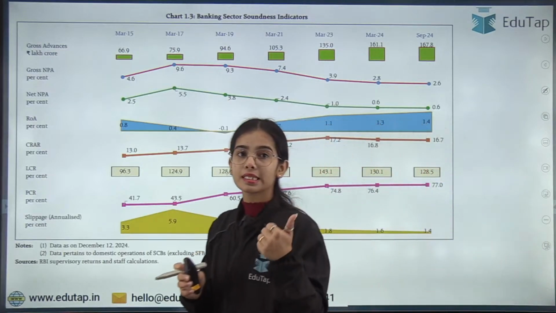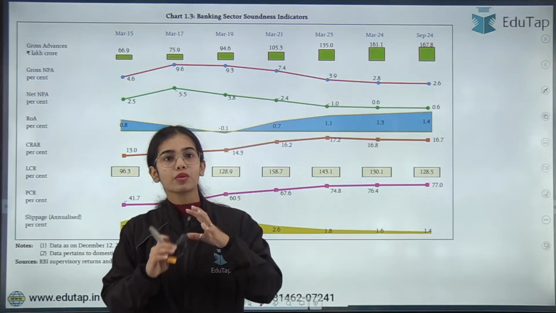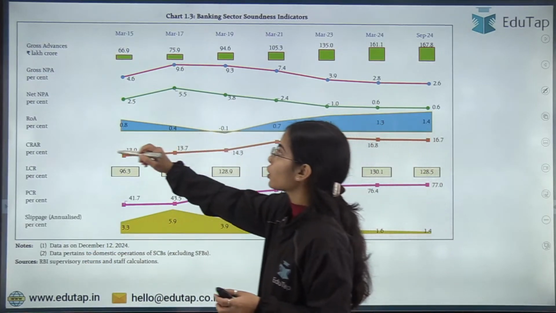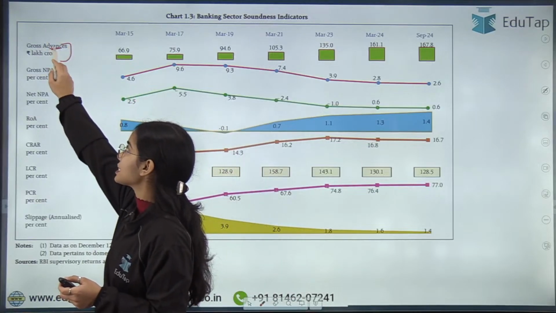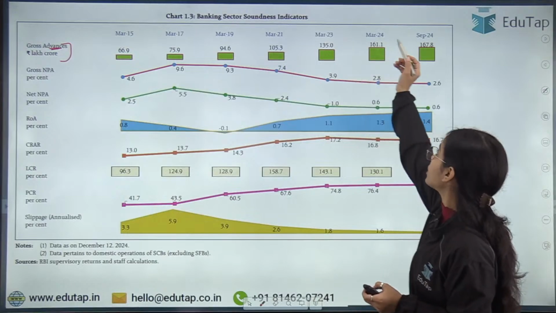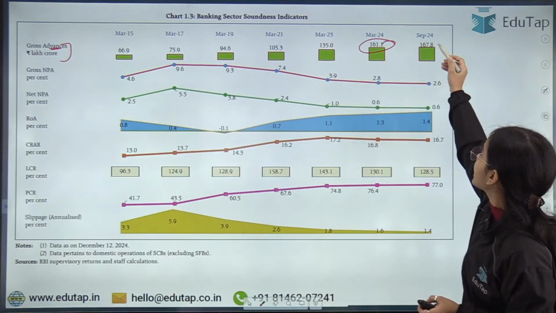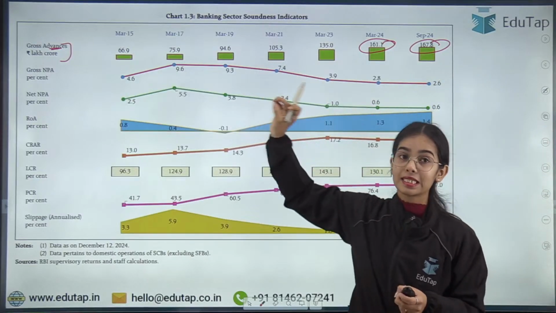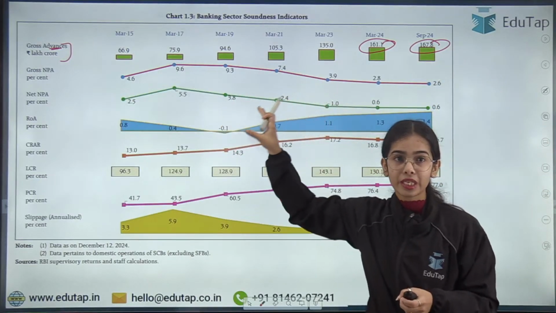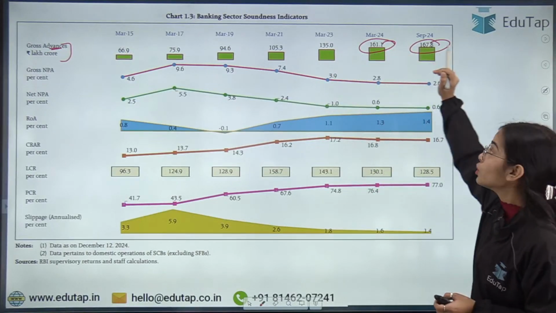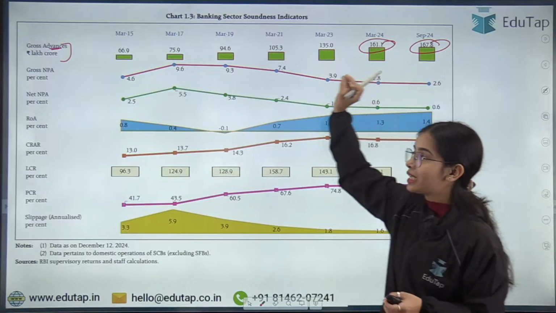Now, what is the CRAR? What is the LCR? All of this we are going to discuss now. So kindly hear me clearly. First of all, gross advances. The advances given by the banks have increased. You can see that from 161.1, it has increased to 167.8. So the gross advances in lakh crores have increased from 161.1 lakh crores to 167.8 lakh crore rupees.